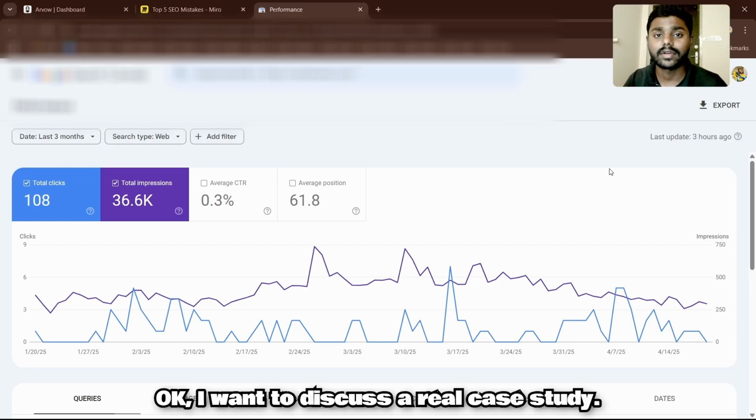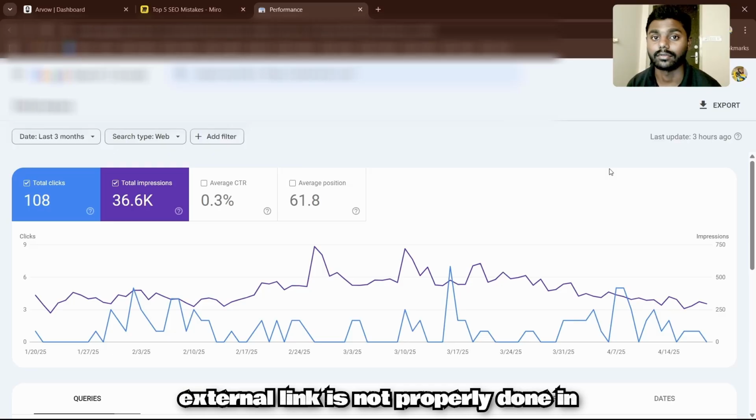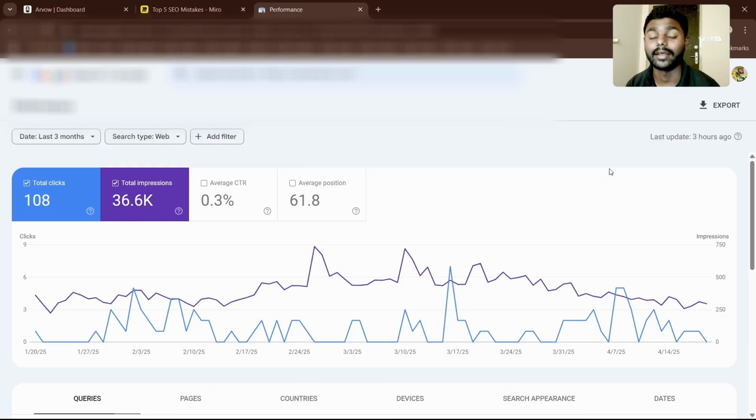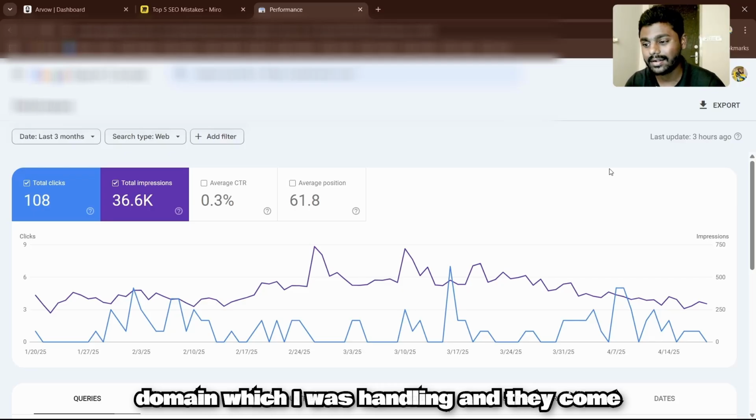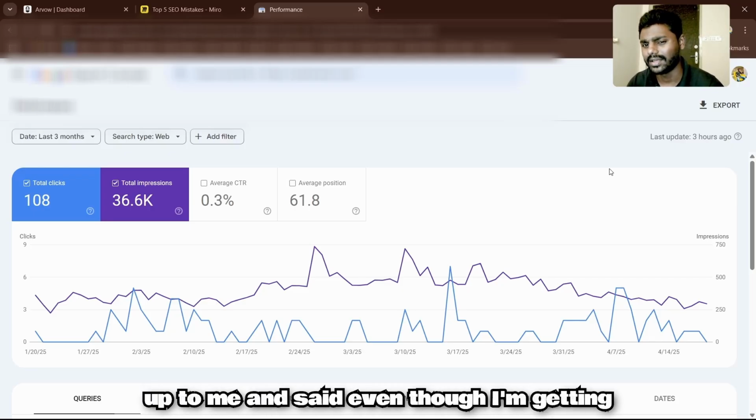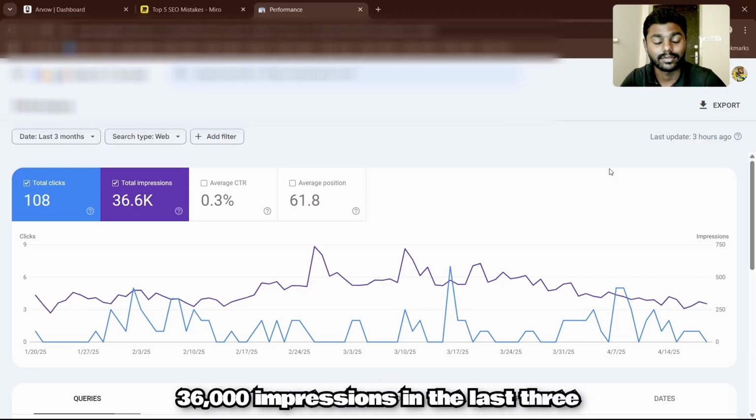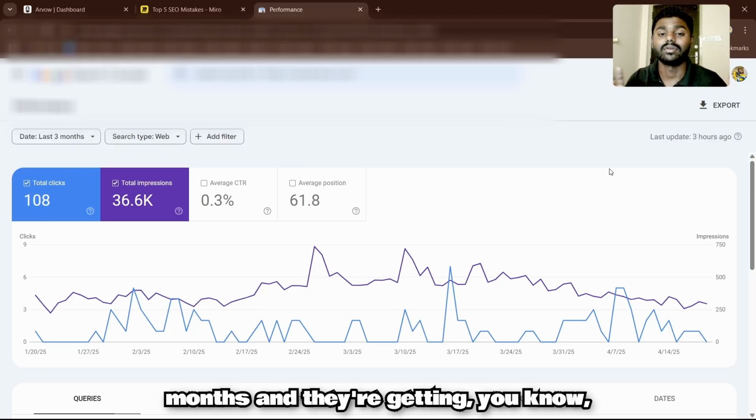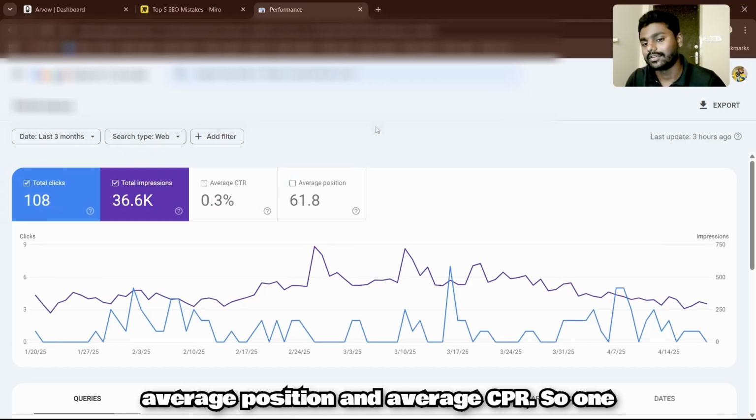Okay, I want to discuss a real case study. What happens if your internal link and external link is not properly done in SEO writing? This is one of the domains I was handling, and they came up to me and said that even though they're getting 36,000 impressions in the last 3 months, they're getting only 100 clicks, and that is not good. You can also see the average position and average CTR.